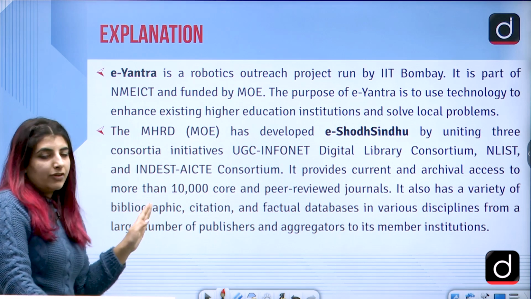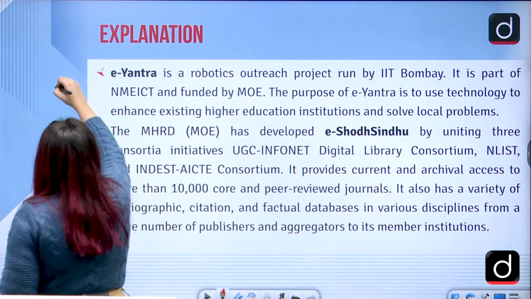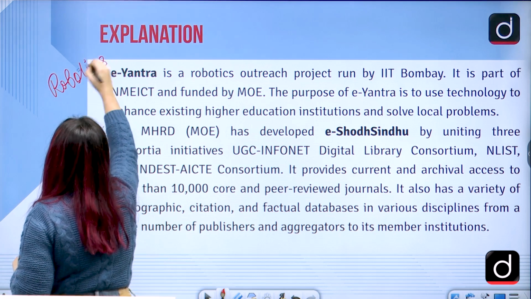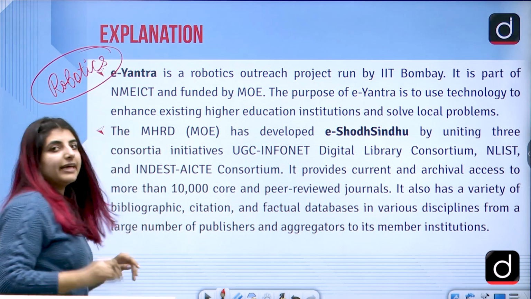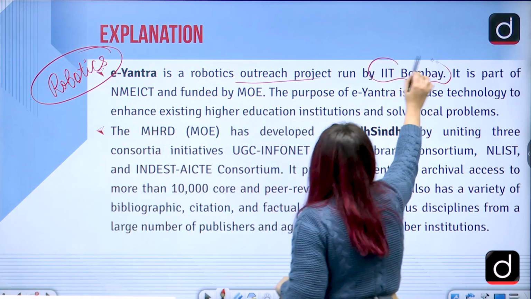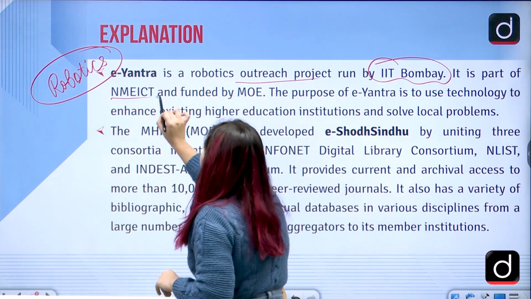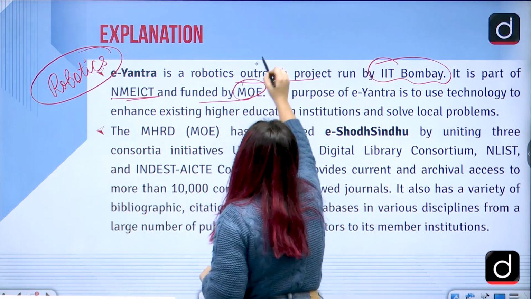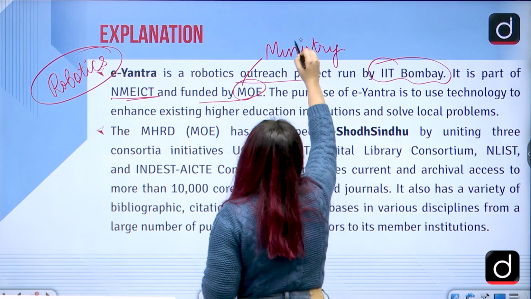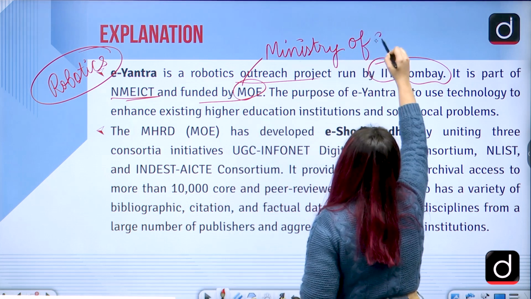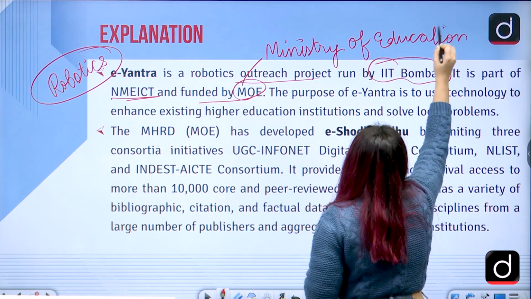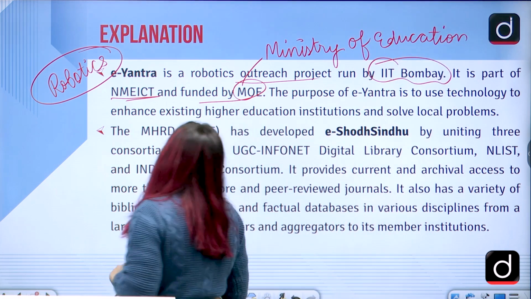Then we have e-Yantra. This has been a question which has been asked in the NET examination, that what government scheme is the one which deals with the robotics. It is e-Yantra, correct? Outreach project run by IIT Bombay, part of NME ICT, funded by MOE, that is Ministry of Education, correct, which was previously known as MHRD.